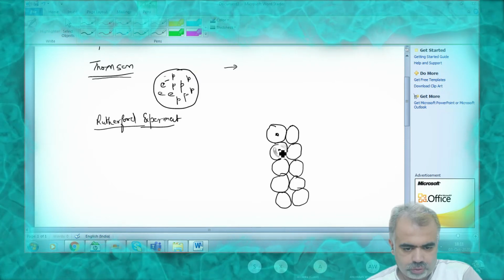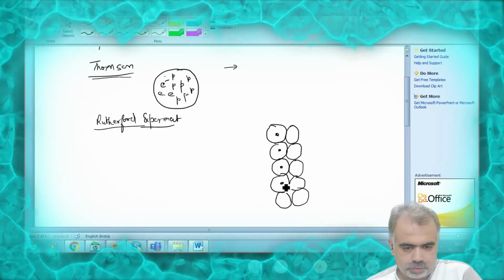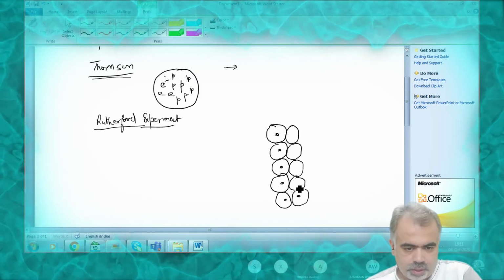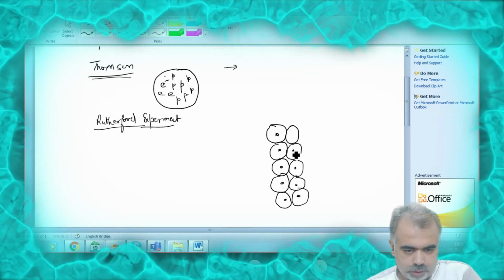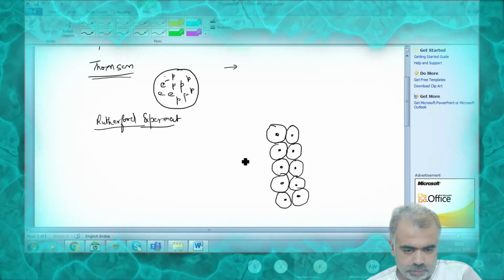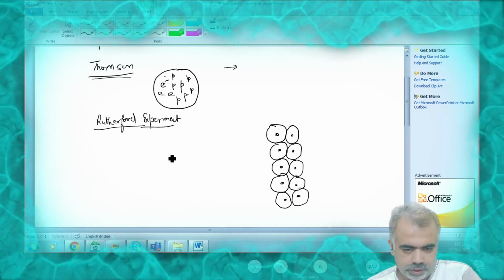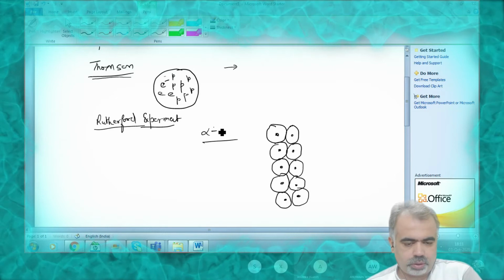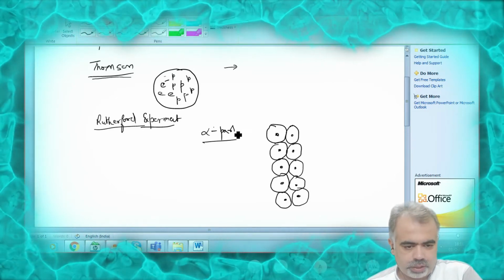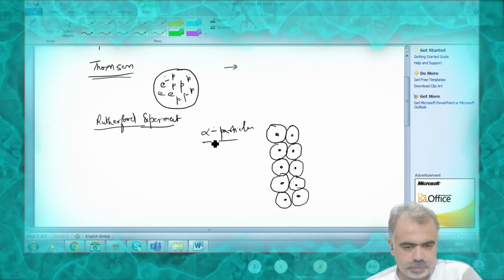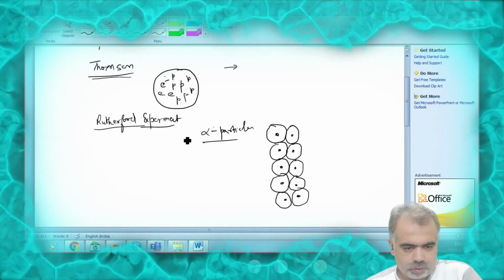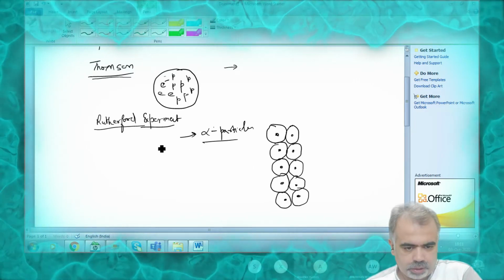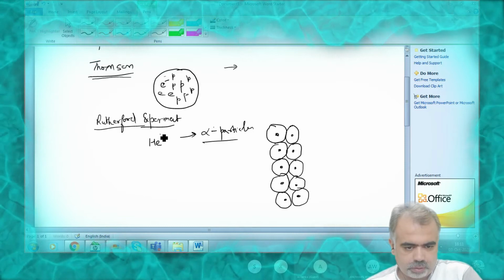You must know how to draw this, because several times it is asked in the exam. And he put a black spot inside. This is basically the nucleus. Later on it was decided to be the nucleus, but you must remember how to draw this diagram. Okay, now what he did, he passed alpha particles. Now, what are alpha particles?